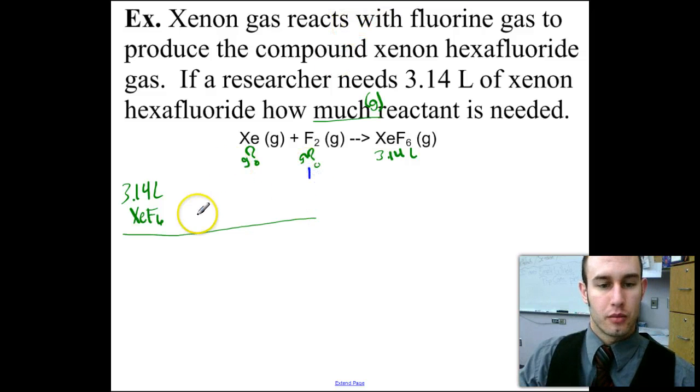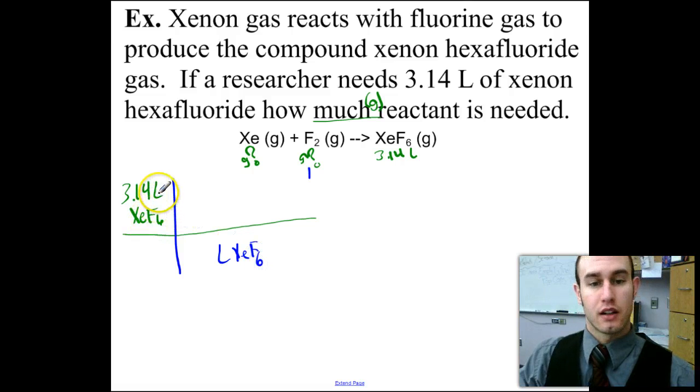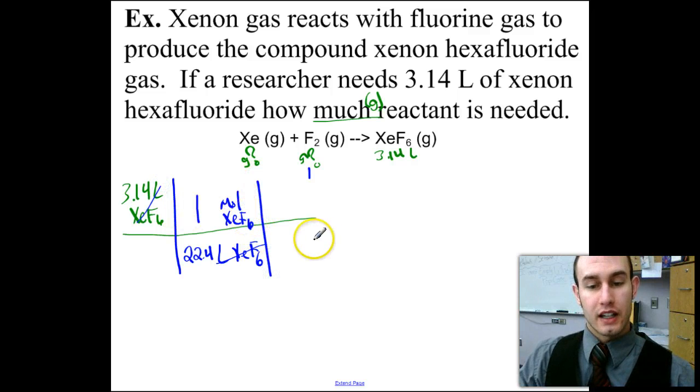That one will be 1, so I'll set it up in blue. I need to cancel my units and my compound, and I'm going from liters to moles of xenon hexafluoride. In 1 mole, remember we just learned this, it's 22.4 liters. So liters cancel. I'm now in moles.